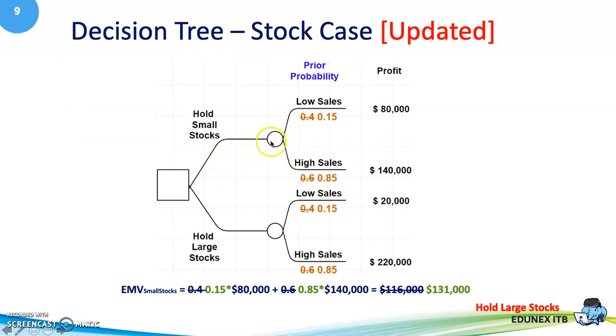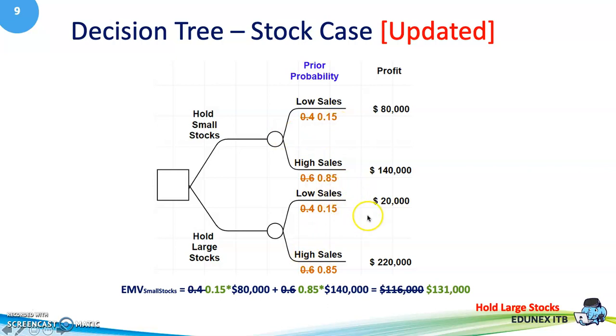At the beginning, we had the prior probability for low sales of 0.4. Then after we get the new information, the probability of low sales given the forecast high sales is 0.15.